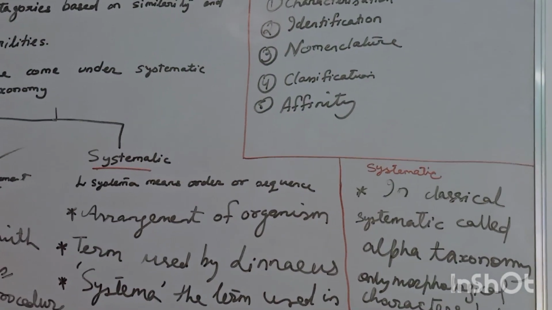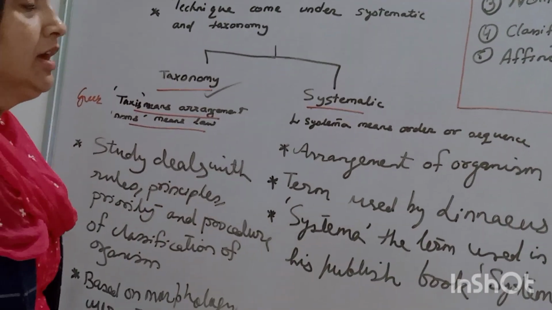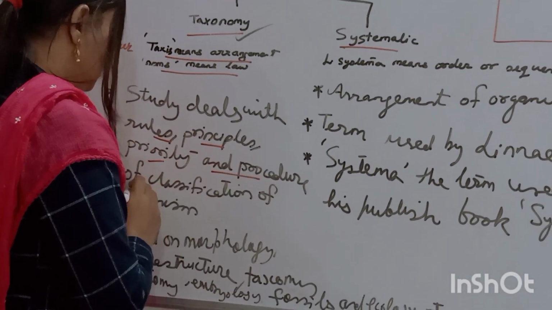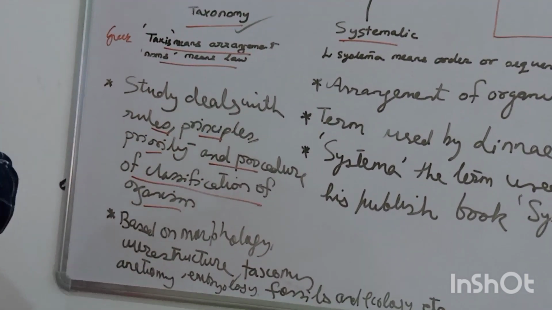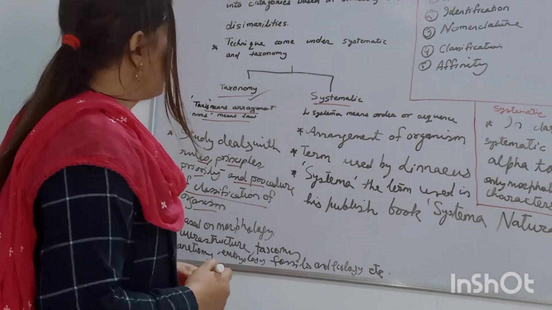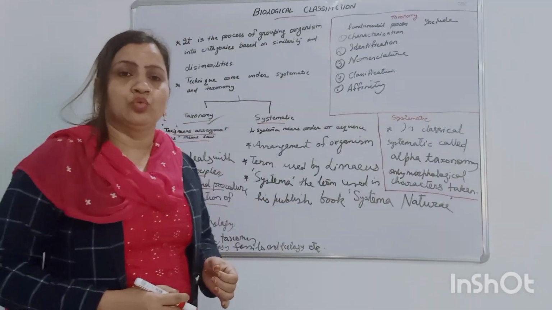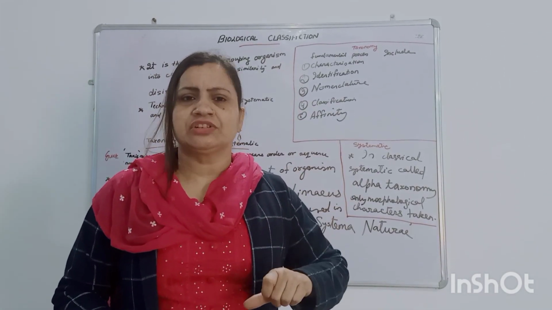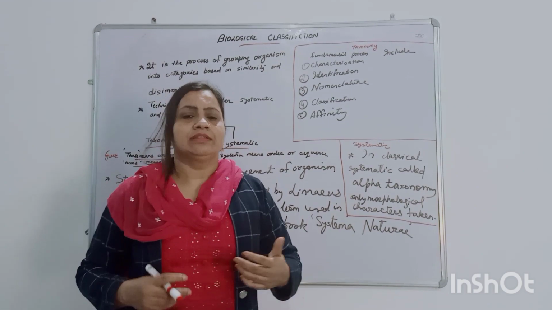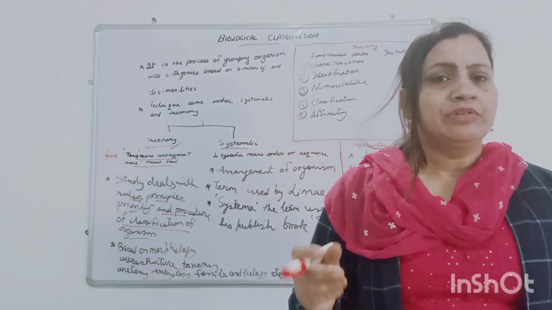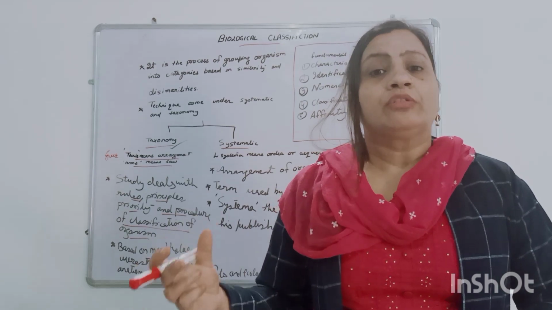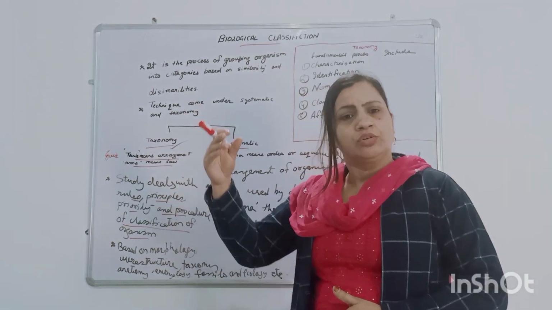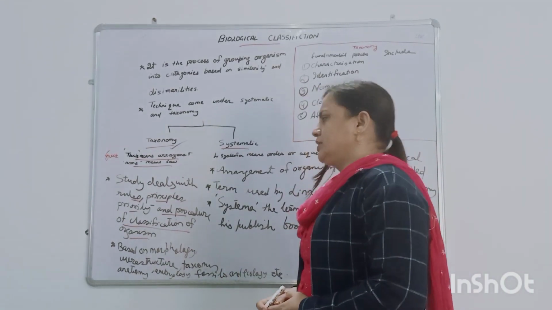Taxonomy is the branch of biology that deals with the study of rules, principles, priority and procedure of classification of organisms. Here taxonomy deals with the rules that are applied during classification, the principles on which the classification will be made, the priorities, meaning when an organism was classified, which author who gave the name of the species should be prioritized, or whose name should be given first, and the procedures that should be followed in the classification of organisms.